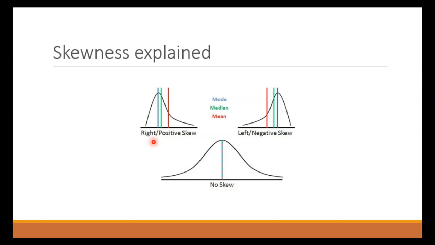The pronunciation has a slight difference. If data lies on the left side, then it's considered right skewed. And if your data lies on the right side, it's considered left skewed data. And if your mean and median are situated at the same place, then this data is called no skew, or normally distributed data.